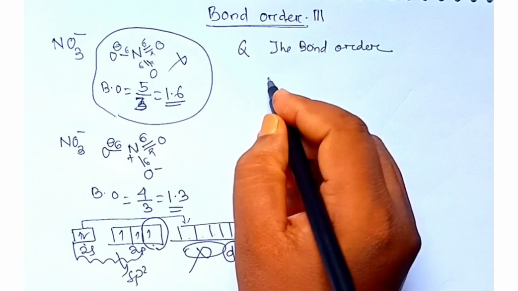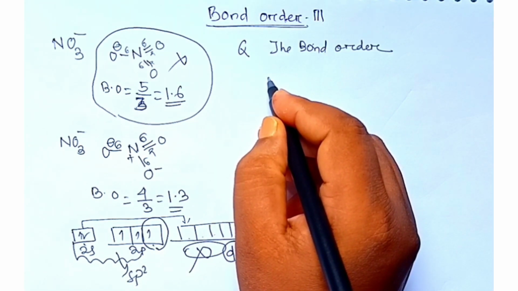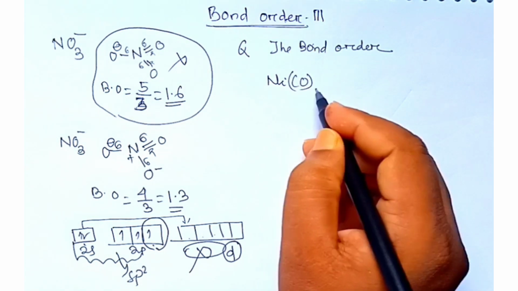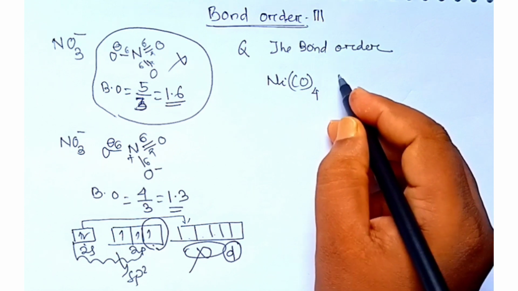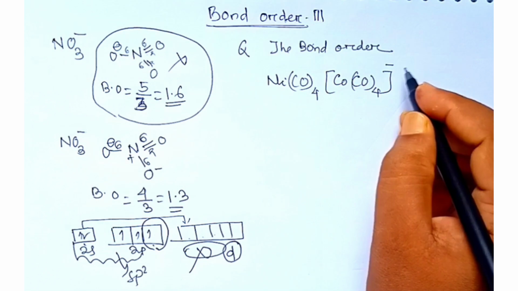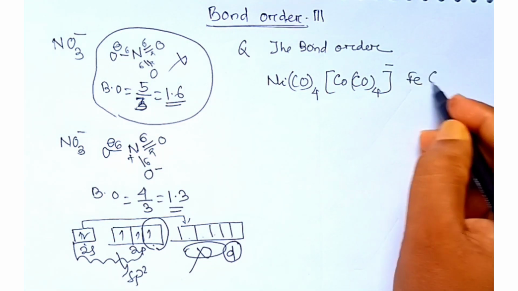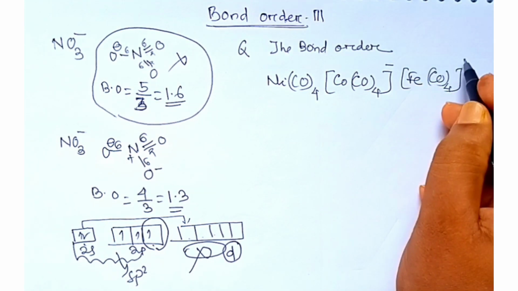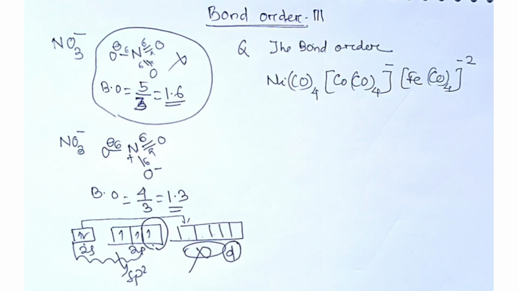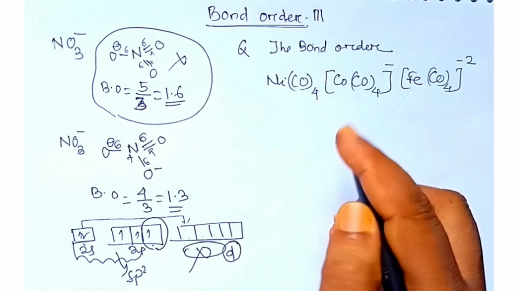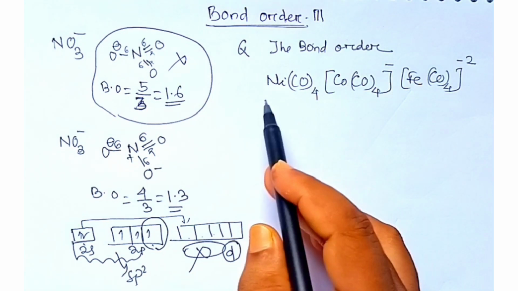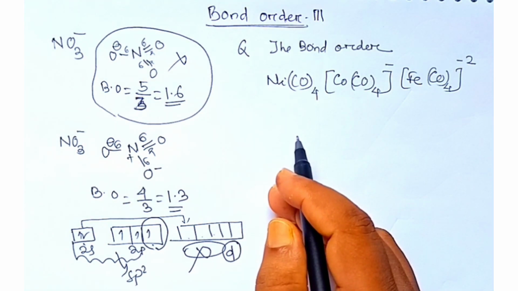One is Ni(CO)4, other is Co(CO)4 minus, and third one is Fe(CO)4 2 minus. Okay, these are the three molecules. We have to decide the bond order of the carbonyl CO molecules in these three coordination complexes.